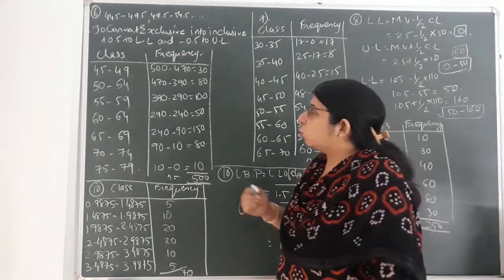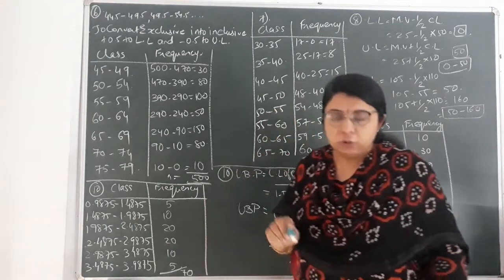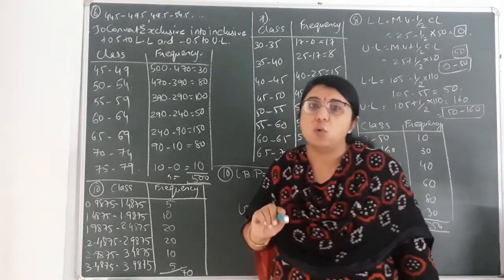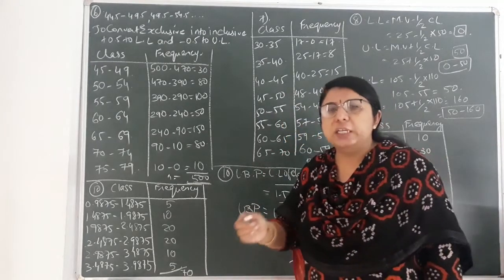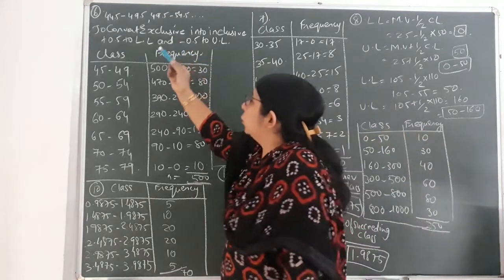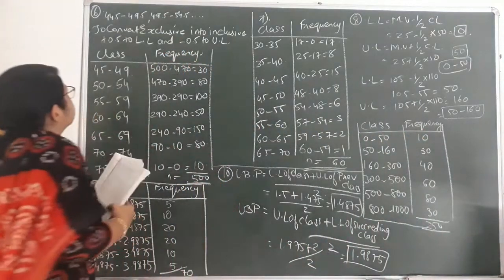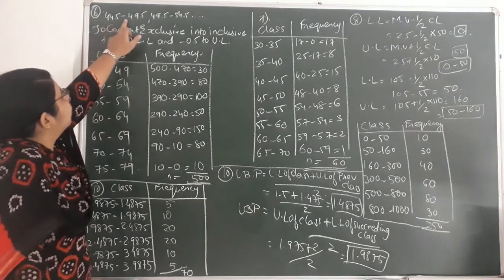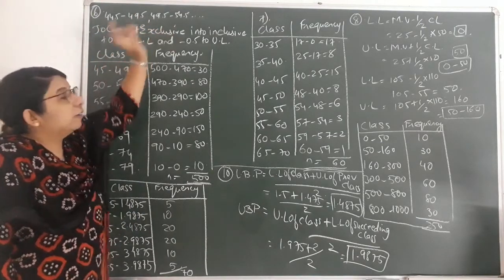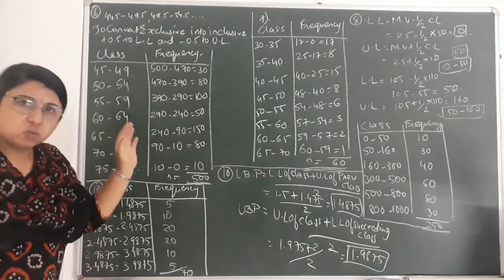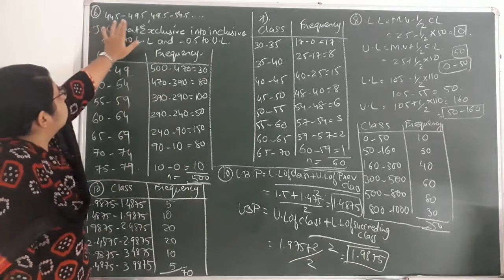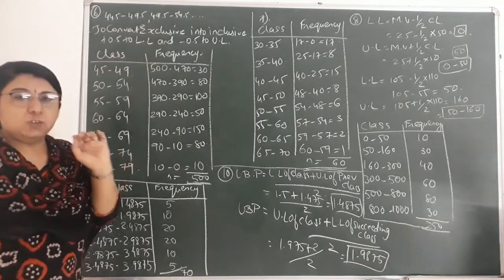Now how to find the classes? The lower boundary point of the first class that is given to you is 44.5, then afterwards 49.5, then 54.5. So we'll make the classes this way. You can see on the board, that is 44.5 to 49.5. Second one, that is 49.5 to 54.5, and so on. Now whatever classes you get this way would be exclusive classes.